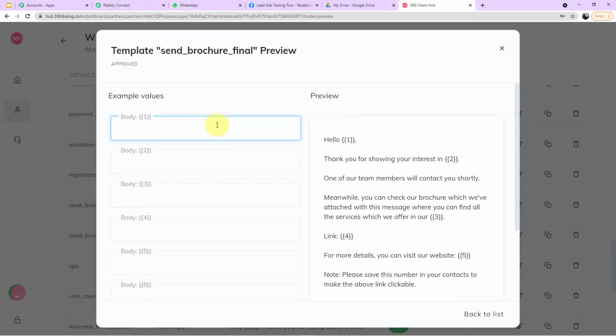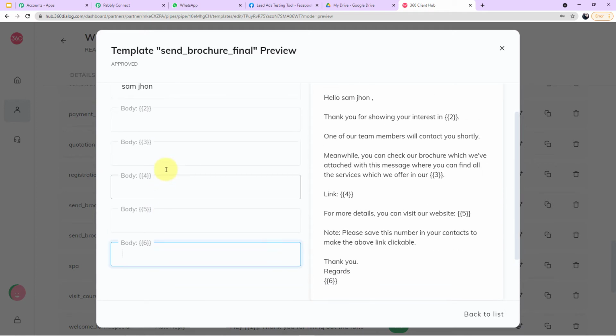The name of our customer is Sam John. As soon as I enter the value of the particular variable in body field 1, automatically the value will take place. The variable will change to its original value. Same goes with body field 2, body field 3, body field 4, 5 and 6.